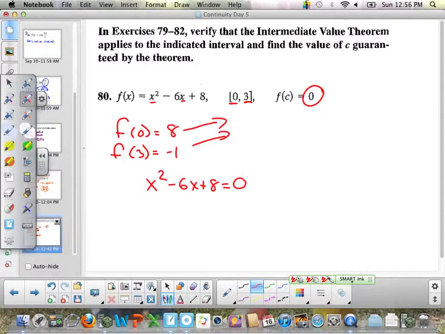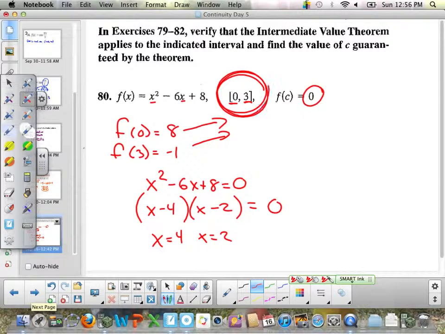As I look at it, I'm going to try factoring first, because when factoring works, it's always quicker and easier. x minus 4, x minus 2, multiply to positive 8, add to -6. So our zeros are at 4 and at 2. Which one falls in our interval between 0 and 3? x equals 2. So the value of c guaranteed by this theorem is x equals 2.